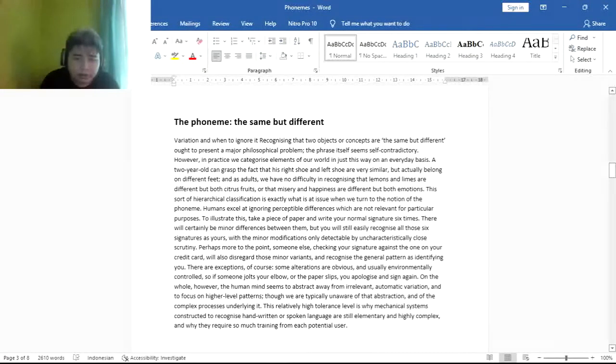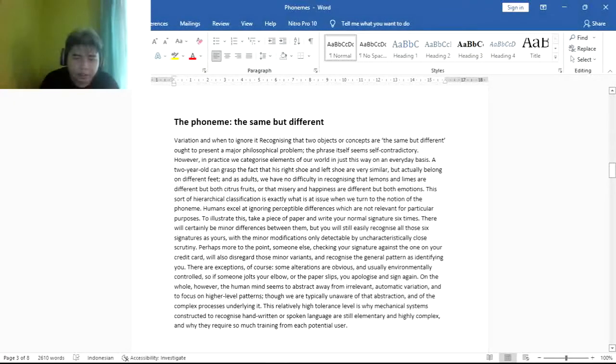Some alterations are obvious and usually environmentally caused, so if someone jolts your elbow or the paper slips, you apologize and sign again. On the whole, however, the human mind seems to abstract away from irrelevant automatic variation and to focus on higher-level patterns, though we are typically unaware of that abstraction and of the complex process underlying it.